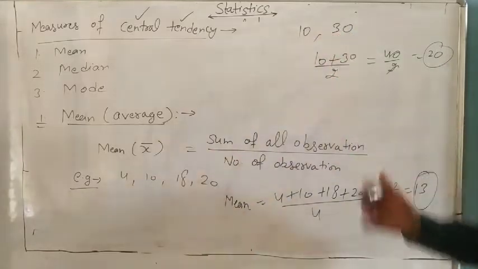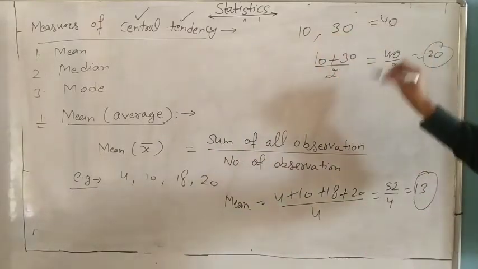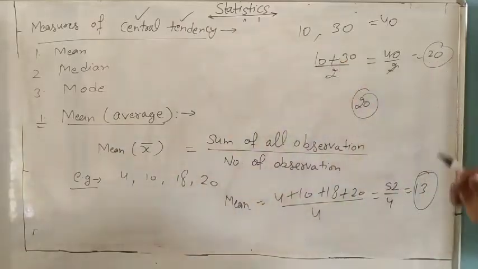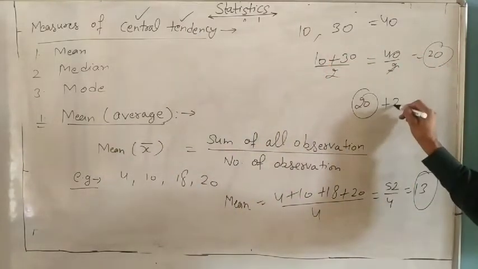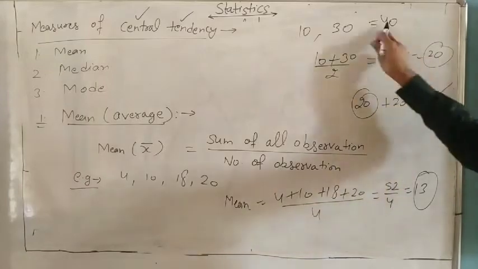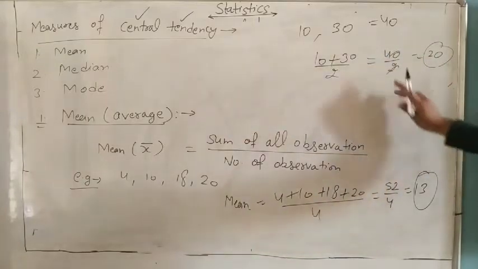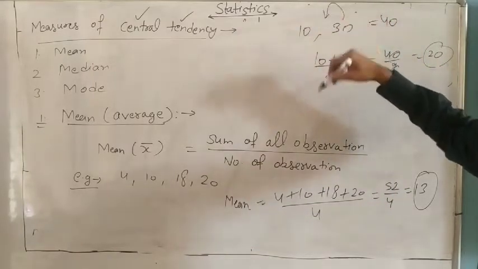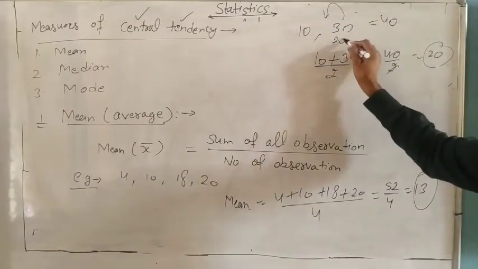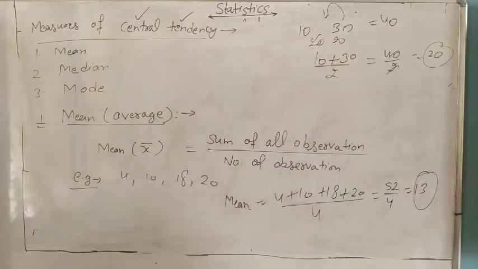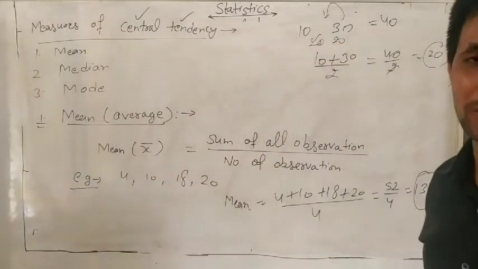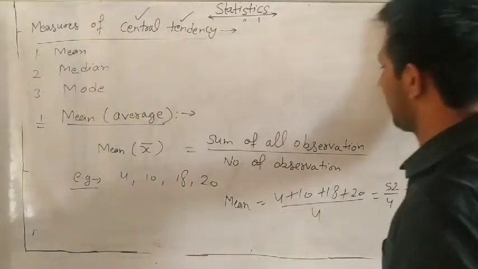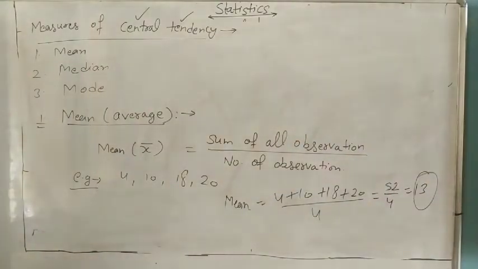So what is the mean of your rupees? Because total rupees is 40, every student has how many rupees? 20. And how many students? 2. So 20 plus 20, 40 rupees. So the mean of 10 and 30 is 20. It means if the second student gives you 10 rupees, you also have 20 and he also has 20. So mean, understand? Sum of all observations divided by number of observations. So note down this formula and also one example you can write.